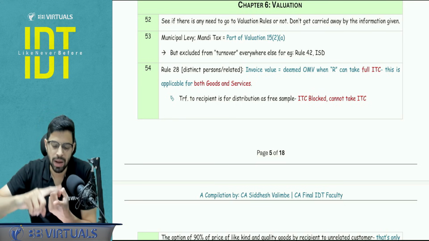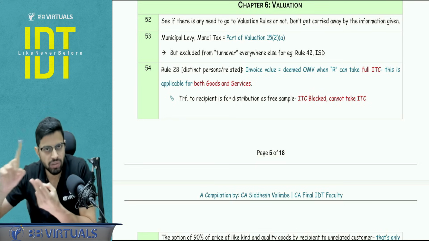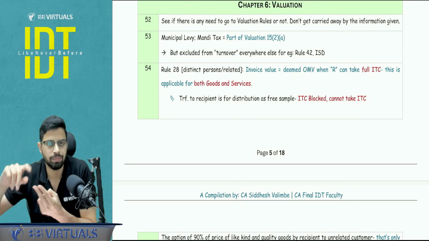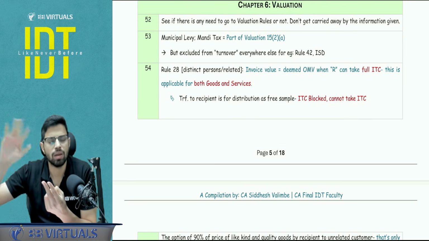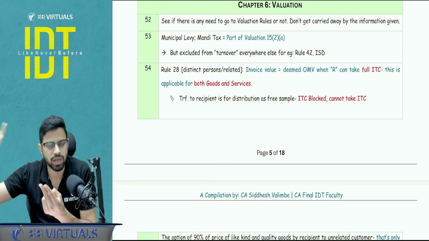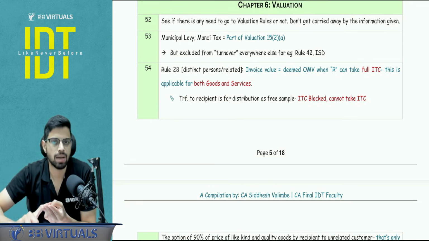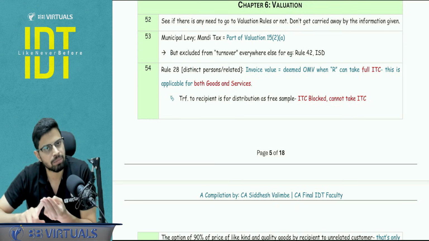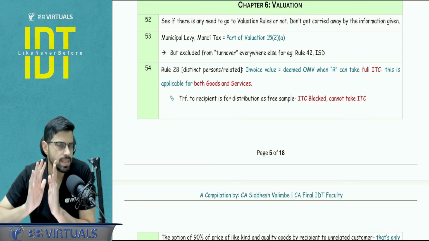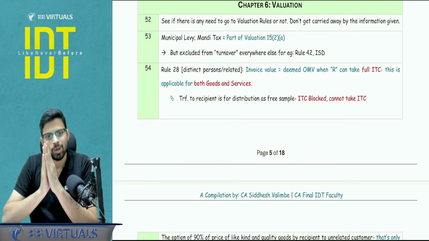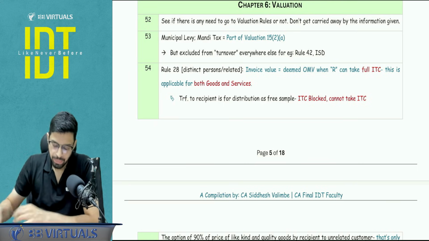So ensure it is a supply first. Then you see whether it is a notified service for which we need to apply rules, like for example online gaming, or any other thing, right? Online money gaming is a case of goods, or 31A, 31B casino, betting, gambling. Or see if the 15-1 conditions are complied with or not. If 15-1 conditions are complied with, your transaction value will be accepted as your valuation. So don't jump to conclusions, right?